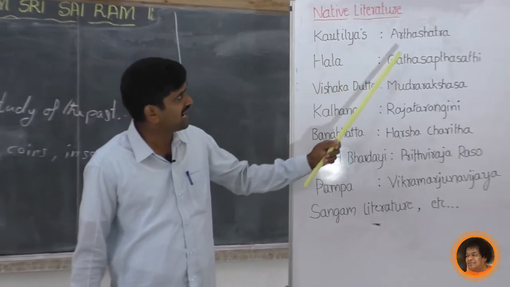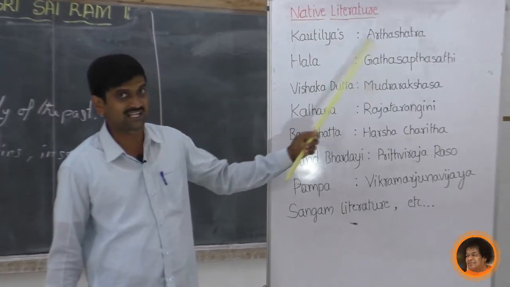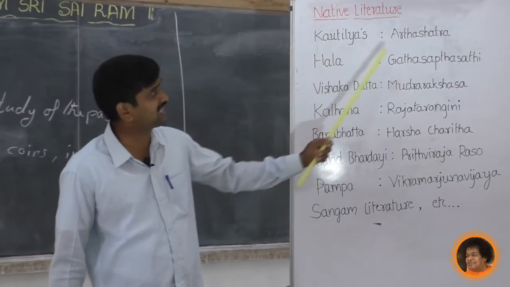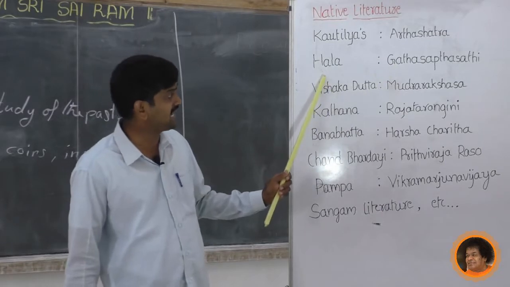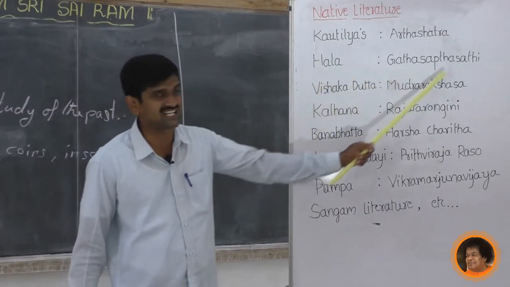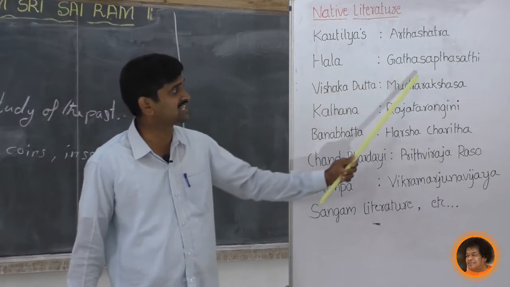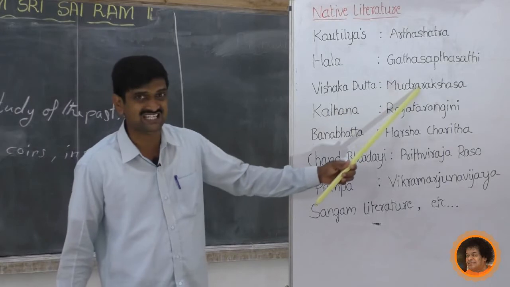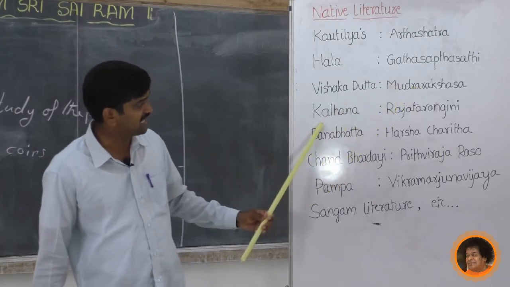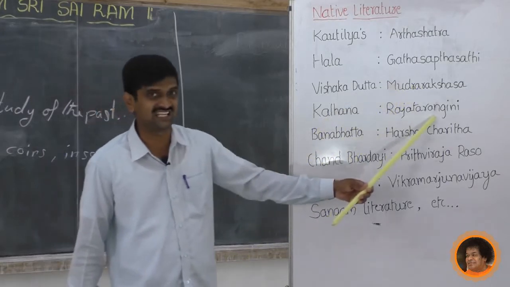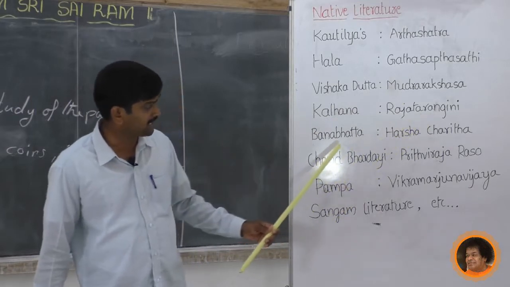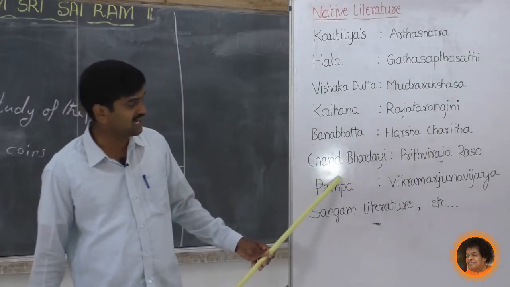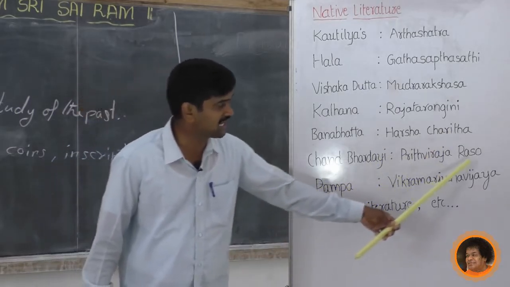See the examples for the native literature. Kautilya wrote Arthashastra. You know that Kautilya or Chanakya lived during the Mauryan period. King Hala wrote Gatha Saptashati. Vishakhadatta wrote Mudrarakshasa. Kalhana wrote Rajatarangini. Banabhatta wrote Harshacharita. Chand Bardai wrote Prithviraj Raso.